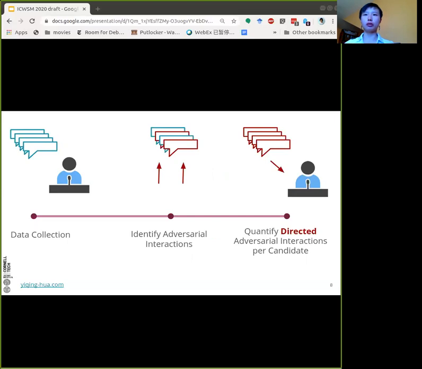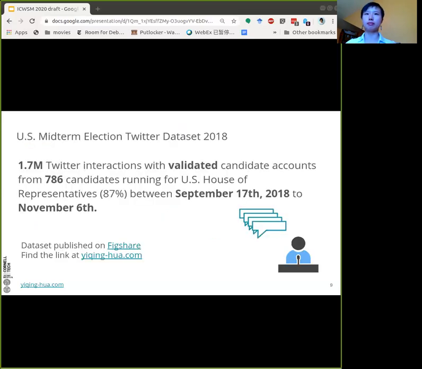So let's talk about the first part of our work. Our framework consists of three steps. First of all, data collection, and then identifying adversarial interactions. In the end, quantifying directed adversarial interactions per candidate.